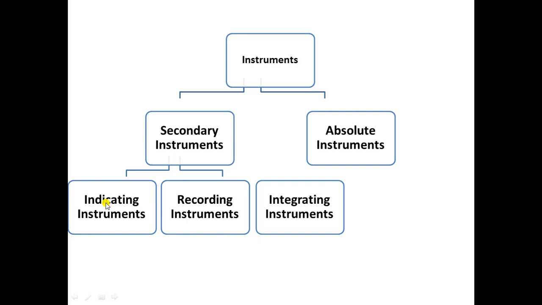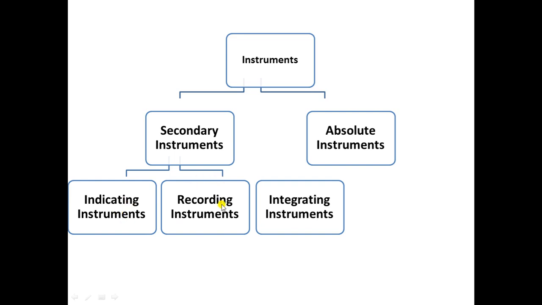Analog meaning an analog scale will be there and there will be a pointer. So whatever is the reading of the parameter, it will point to that reading. You would have seen instruments such as an analog ammeter, analog voltmeter. Those are called indicating instruments, which can be digital or analog.